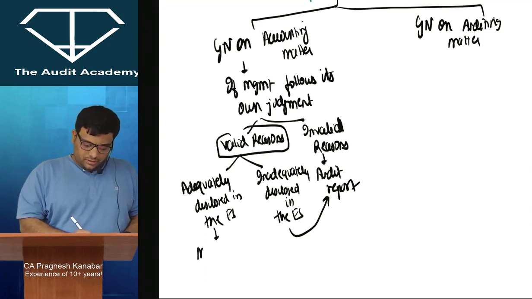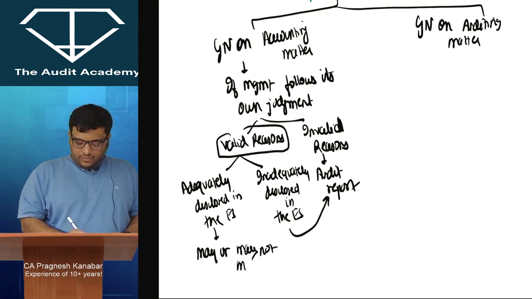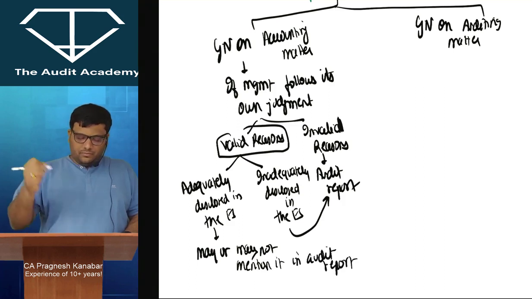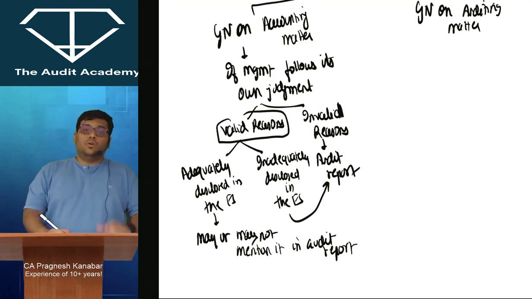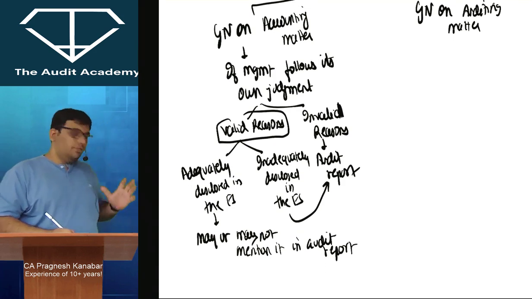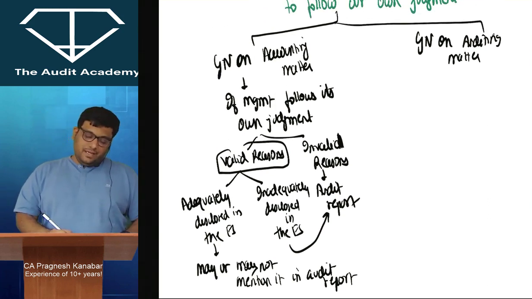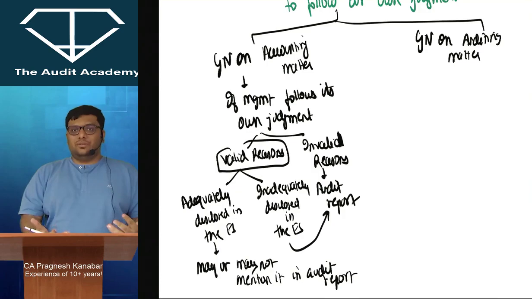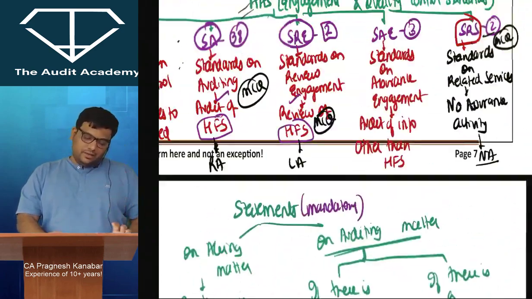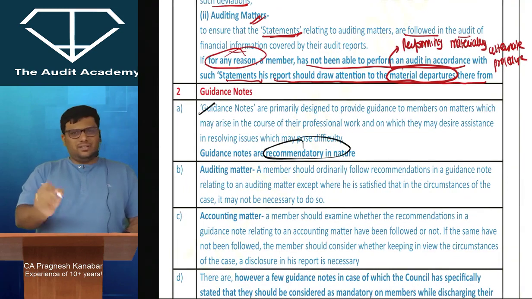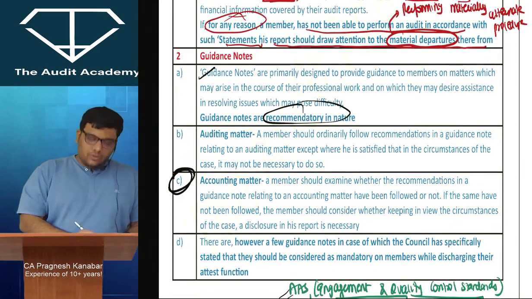So over here, the auditor may or may not mention it in the audit report. Alright. But see, this is what Pragnesh sir is giving you. When you look at what the institute has given, they have just covered it very simply. Guidance notes are recommendatory in nature. All of that is fine. Guidance note on accounting matter.